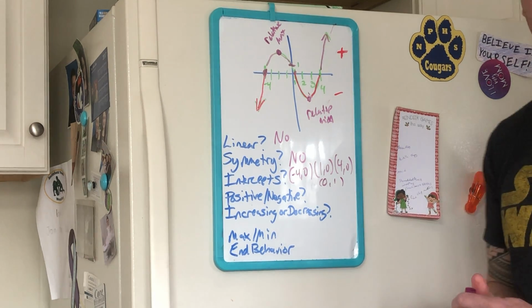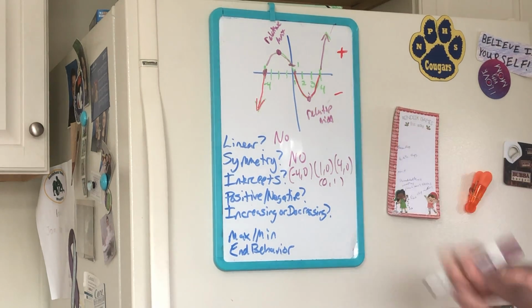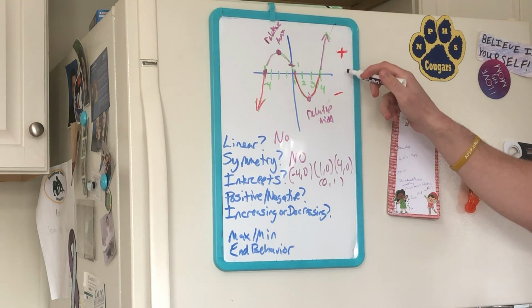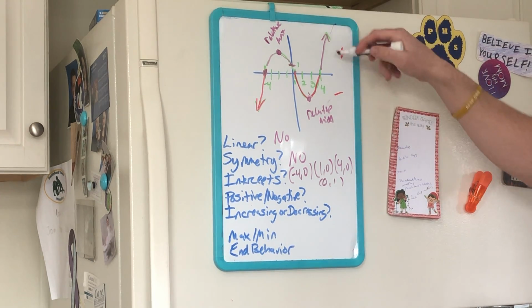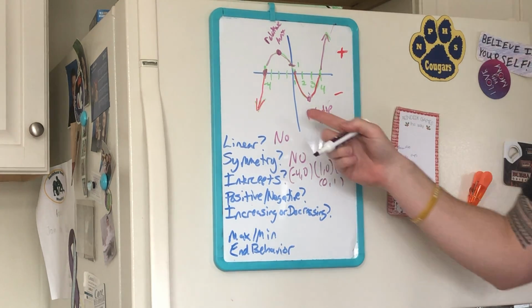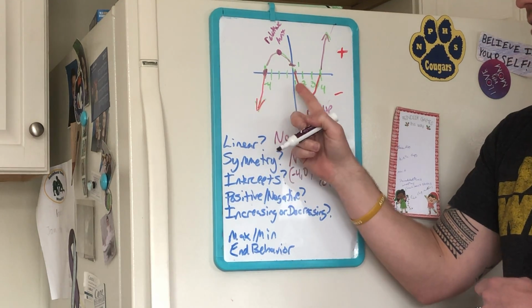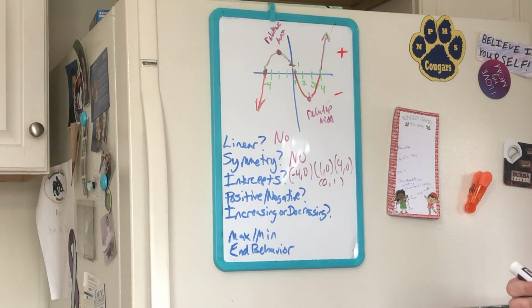And end behavior. End behavior is basically talking about what's happening at the arrows. Okay, what's it doing at the end? So as x approaches infinity, y approaches infinity. So as x goes up, y goes up. So what's this arrow doing? It's going up, so it's approaching infinity. What's this arrow doing? It's going down, so it's approaching negative infinity. As x approaches negative infinity, y approaches negative infinity.